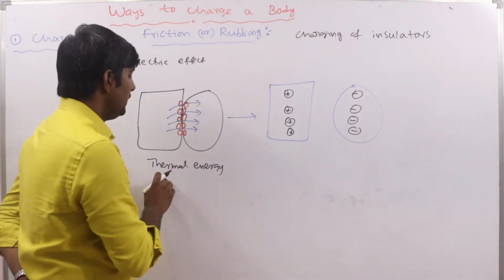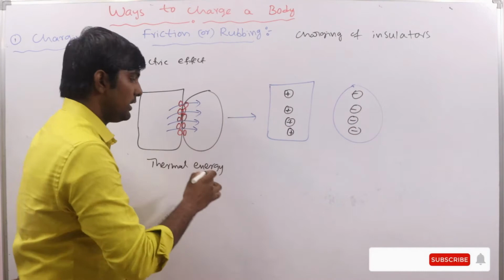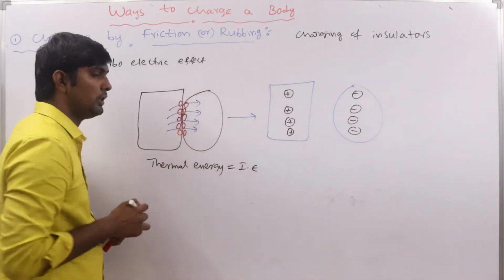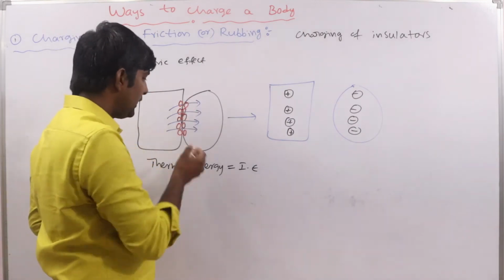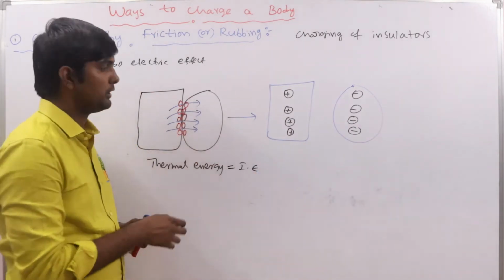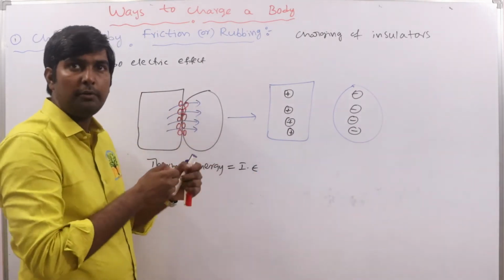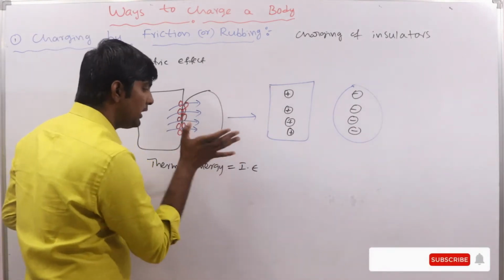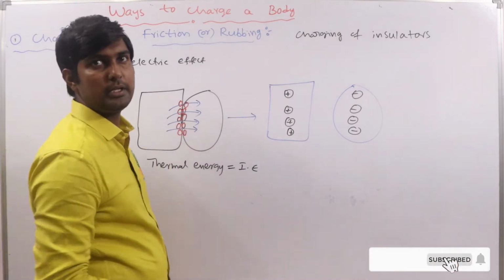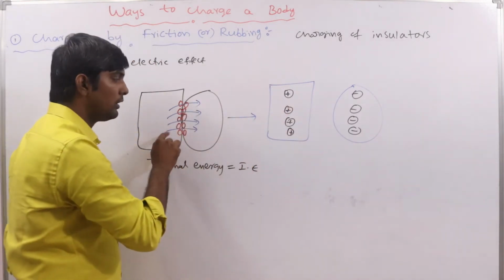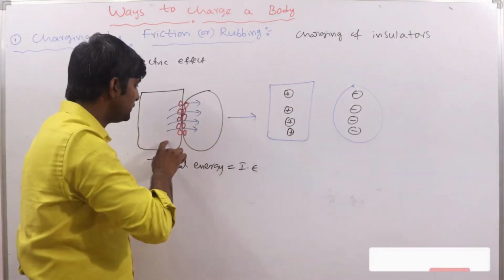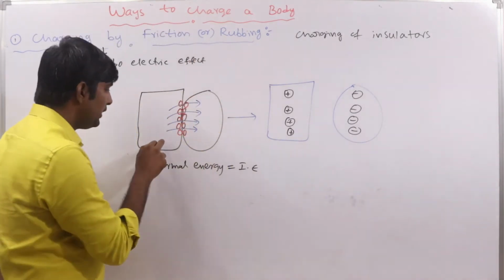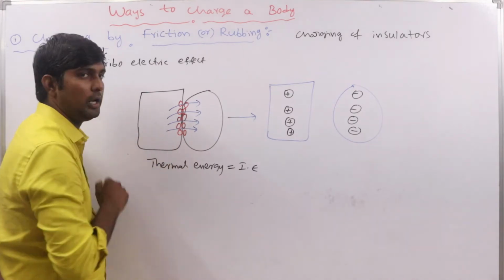When this thermal energy is equal to the ionization energy, the atoms present at the surface where we are rubbing absorb this energy, and the electron is transferred from one body to another. Why only from here to here, and not the other way?